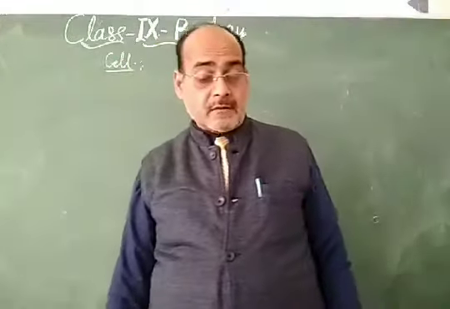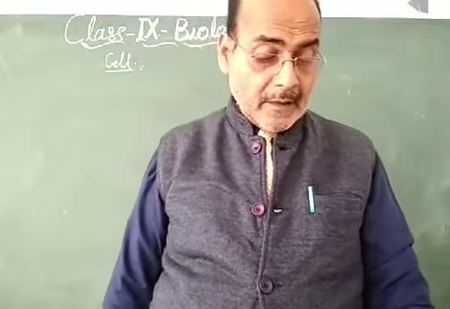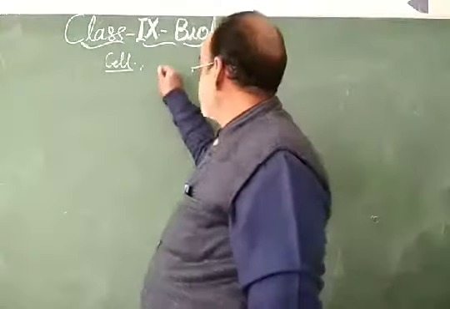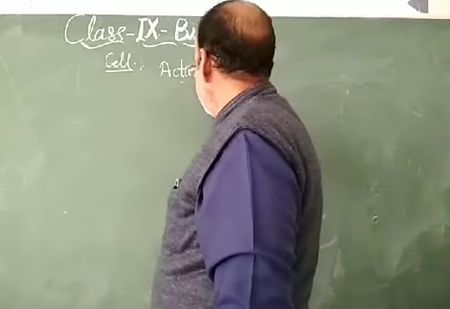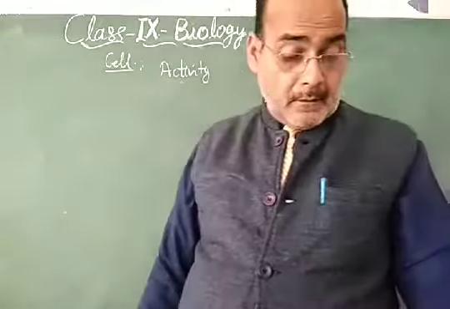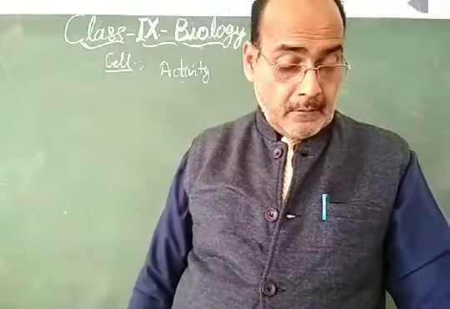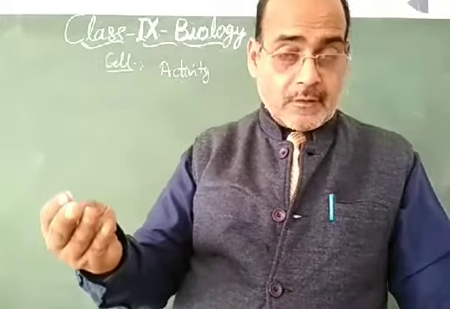All types of questions are what we have discussed here. And now come to the activity based questions. My dear students, in this activity based question, you have to observe the permanent slide of onion root.